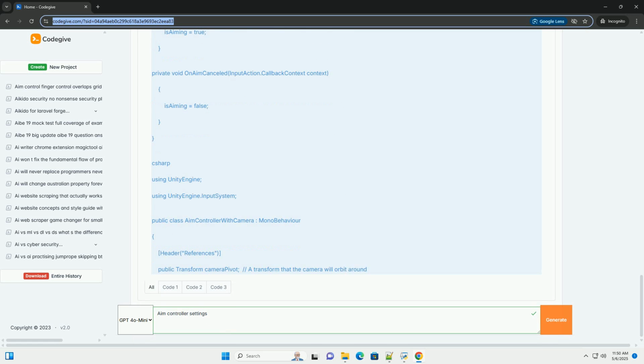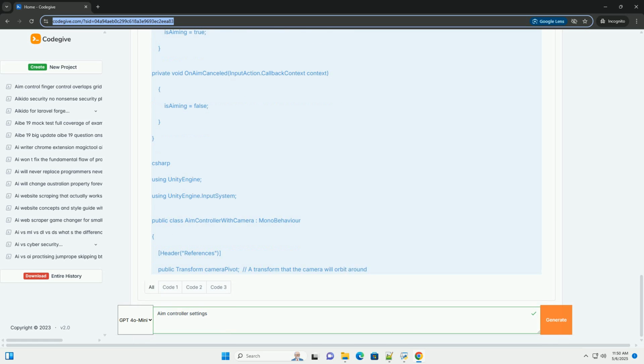Create a new 3D object, for example a sphere. This will be your aim target. Drag the sphere from the hierarchy into the aim target field of the RaycastAimController script. 5. Create some other 3D objects in your scene for the raycast to hit, for example a plane. 6. Run the scene. When you press the aim button, the character should now aim towards the mouse cursor, and the aim target should move to the point where the raycast hits.